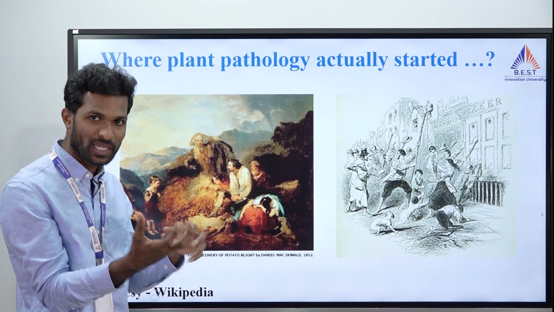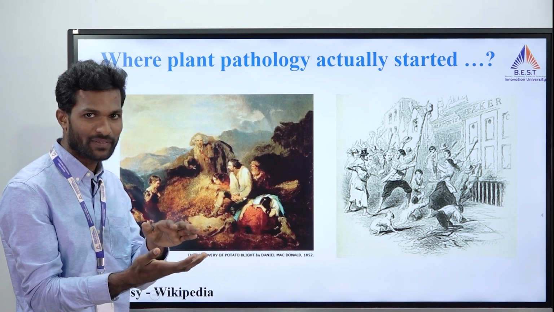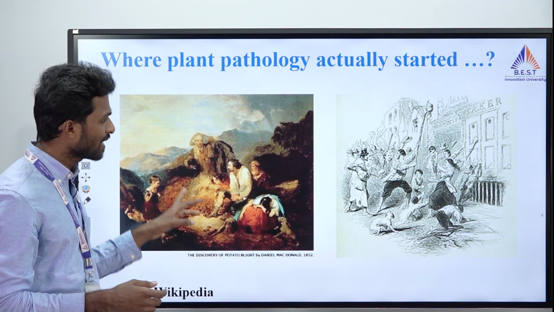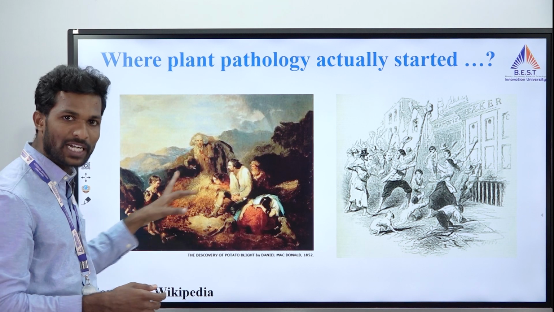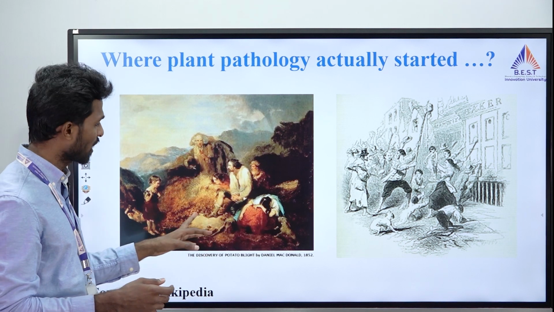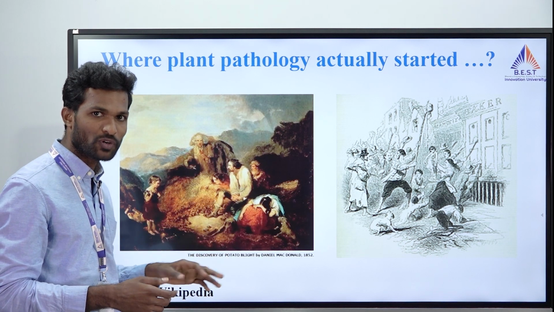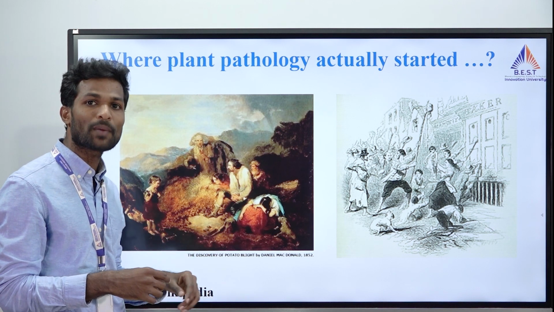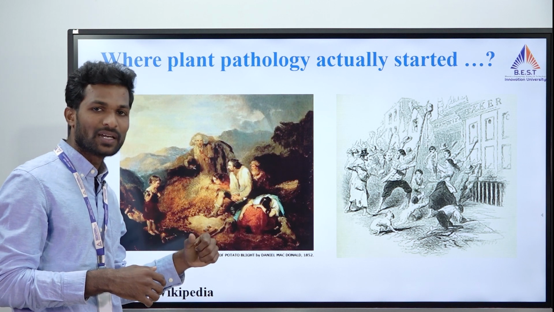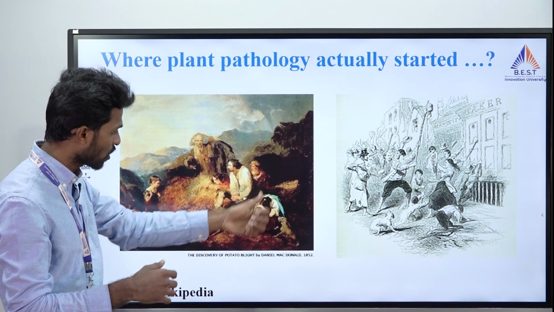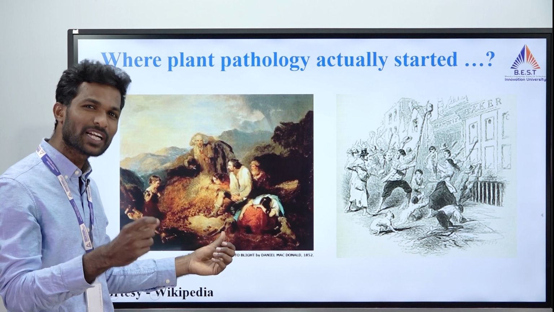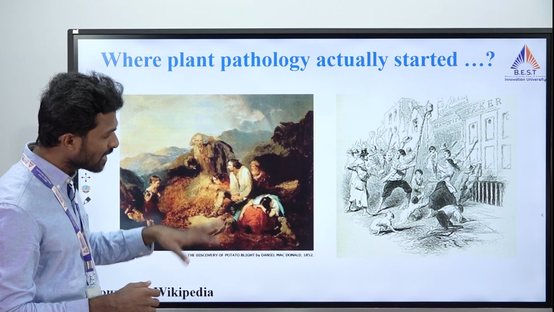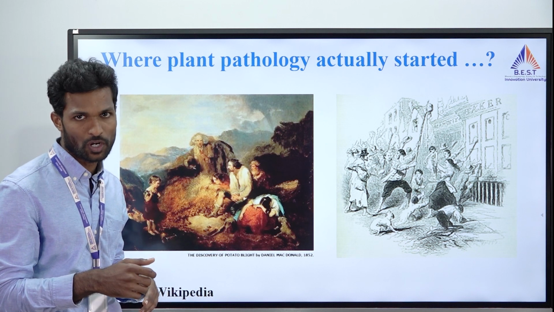Because the potato grows at root, soil level, right? So they started growing potato. Within a very short period of time, the entire Ireland was covered with only potato cultivation, and in a very short span the potato became their staple food crop. One more reason is that the potato contains a rich amount of complex carbohydrates, so it was sufficient for all their energy needs, and moreover it contains a little protein also.